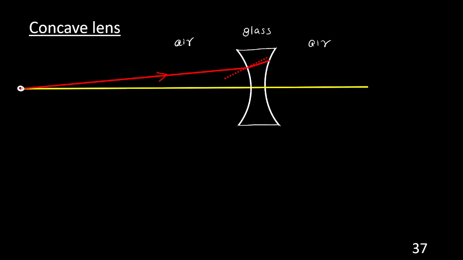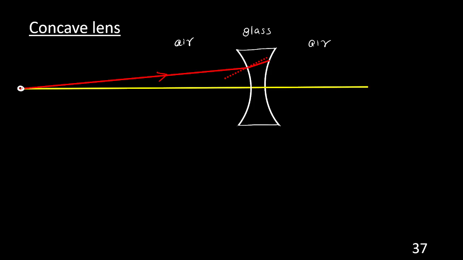Can you see? If you are not able to see, you can zoom using two fingers. So you can notice a small deviation going like this. Why the deviation? Bending towards the normal. The dotted line normal is going in this way, so the small bending happens towards the normal. Lighter to denser, bending towards the normal.